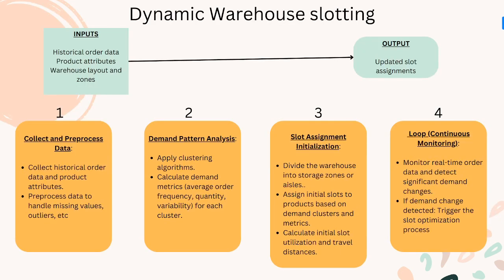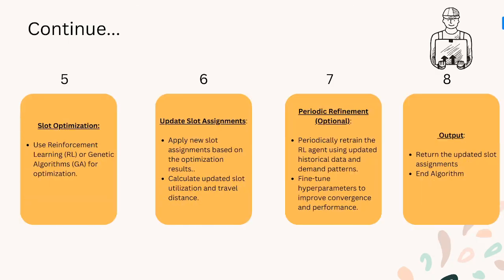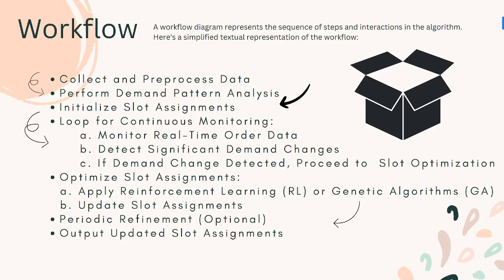So this is how our dynamic warehouse slotting algorithm will look. And the workflow of this system is basically we will collect and prepare the data and perform demand pattern analysis. Then we will initialize slot assignments. We will loop for continuous monitoring to check whether this product is required for long-term periods or not. In this, it will involve monitoring real-time order data, detecting significant demand changes, and if a demand change is detected, we will proceed to slot optimization and reassign the slots to that particular product.